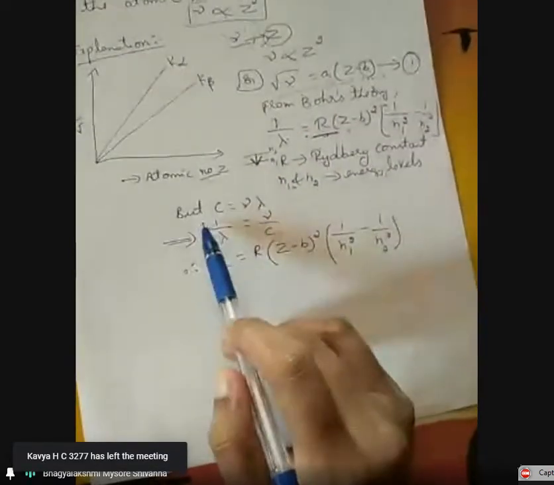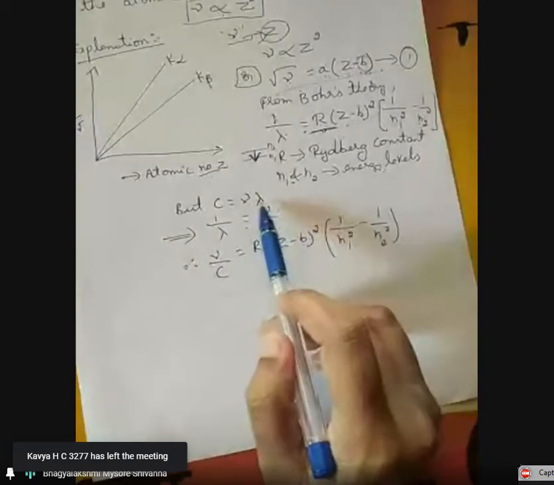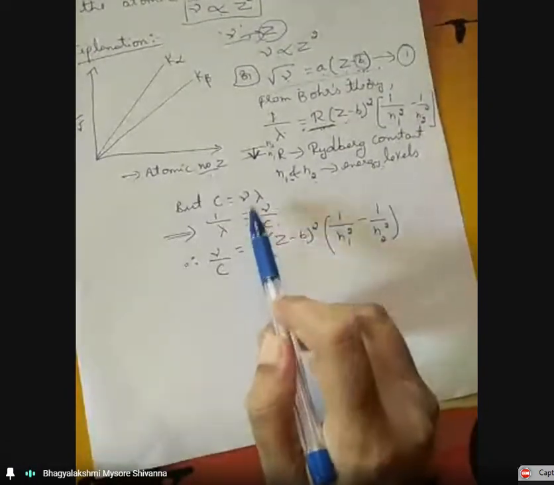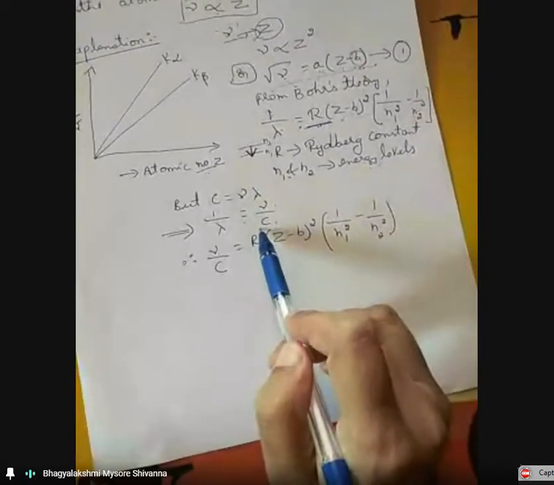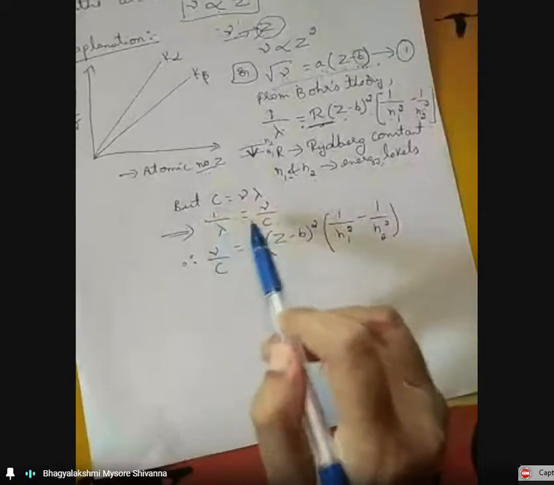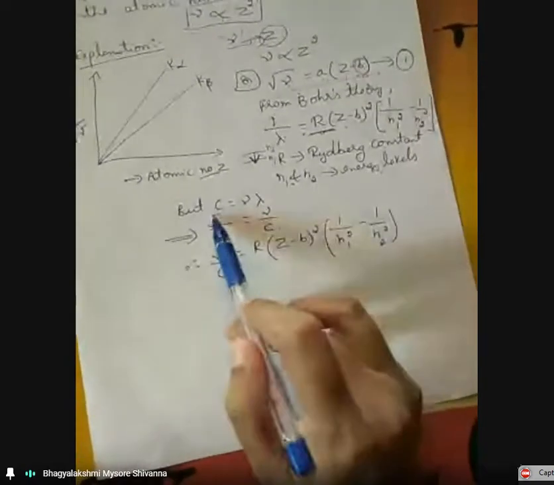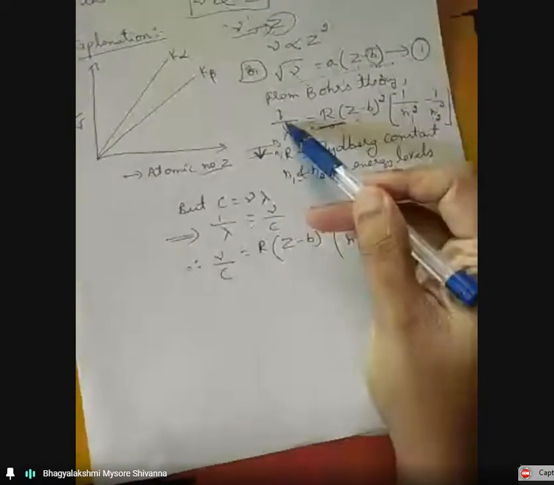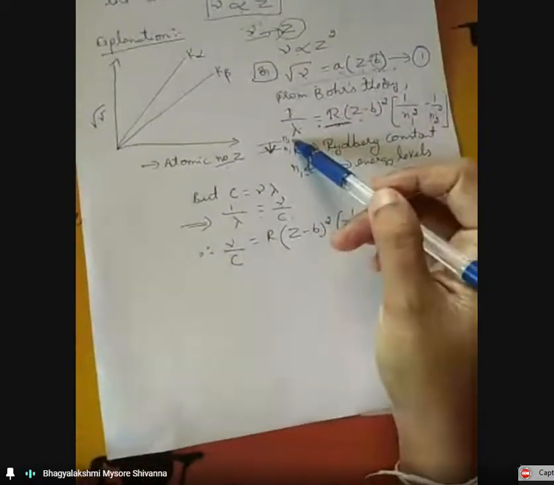But we know that C is given by mu into lambda. Just rearrange this equation: 1 by lambda is equal to mu by C. Substitute this 1 by lambda in the expression.